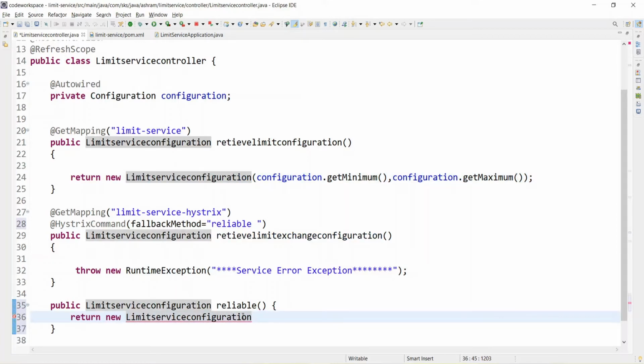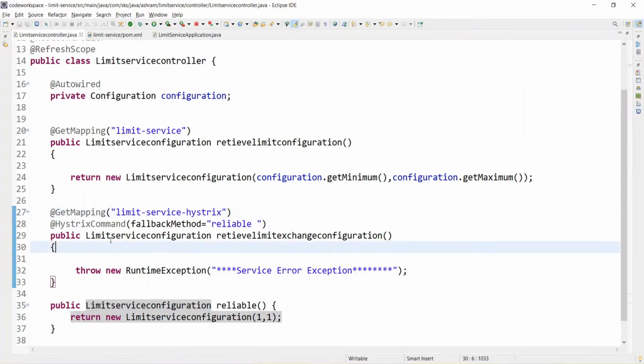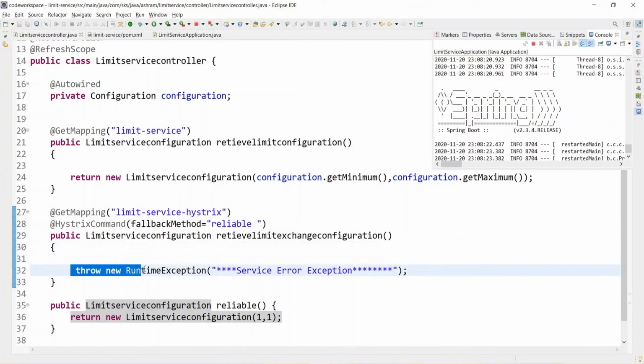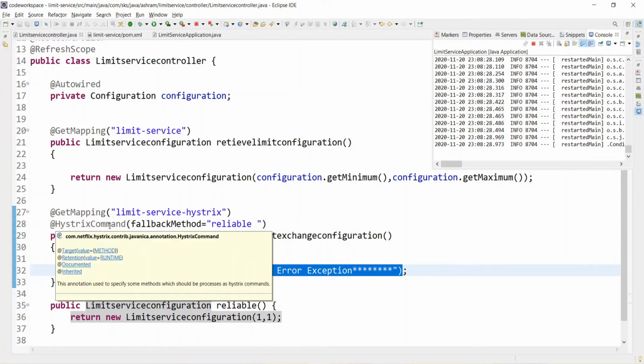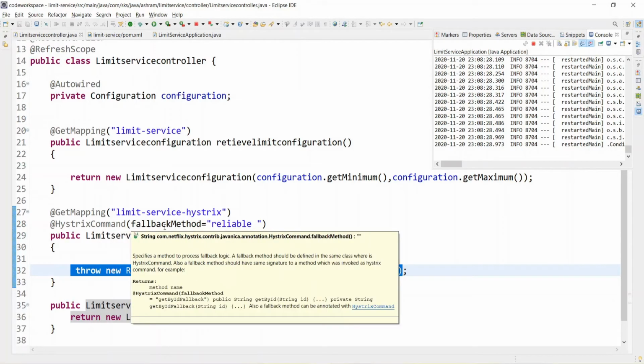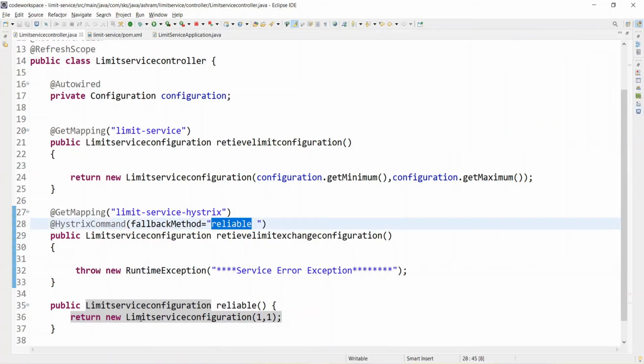So I want to return minimum as 1 and maximum as 1, right? That's it. If I am calling this REST API and something goes wrong and it returns any kind of exception, then the Hystrix command will catch that exception or error, and it will call the reliable method, and it will return the minimum and the maximum limit 1.